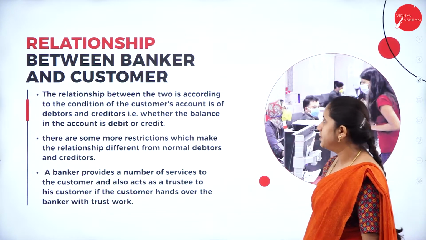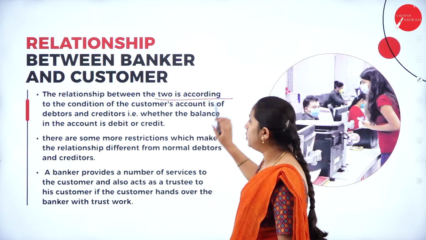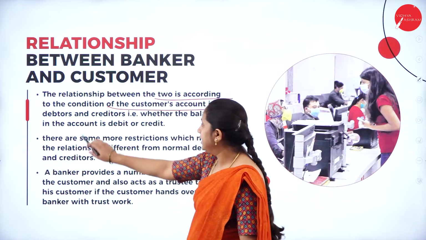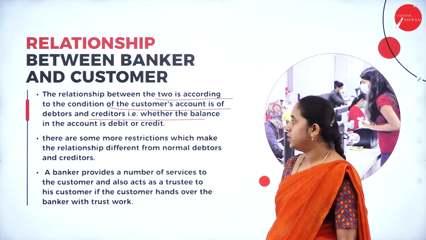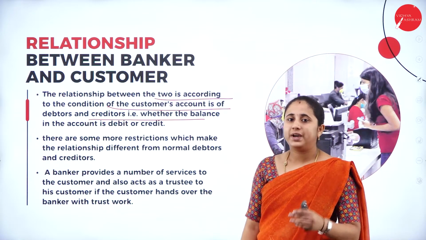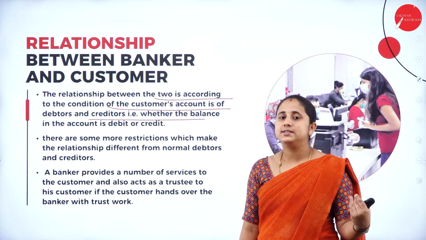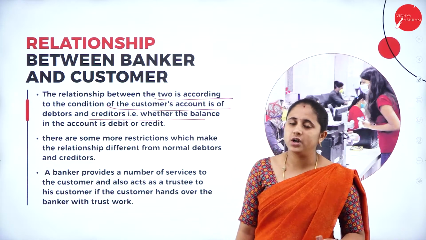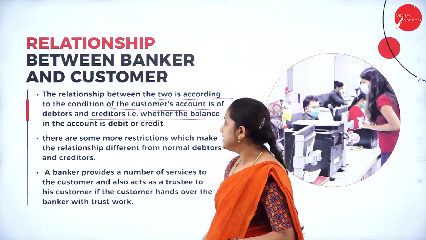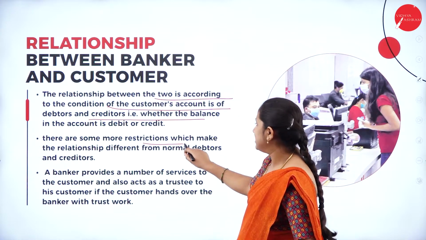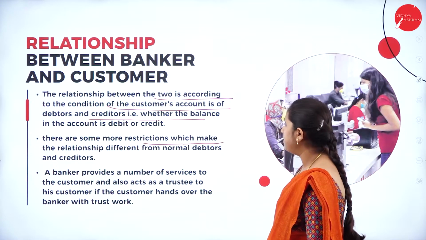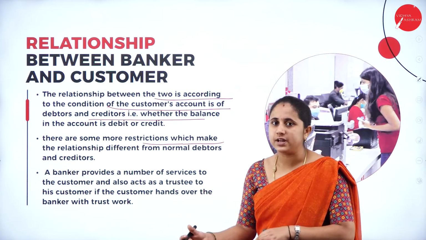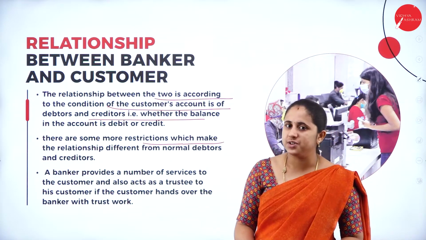Here, the relationship between banker and customer, according to the condition of the customer's account, is that of debtor and creditor. That is, whether the balance in the account is debited or credited. So based on the balance, whether deposited or withdrawn, accepting deposits or withdrawal, lending of monies, there are some more restrictions. These restrictions make the relationship differ from the normal debtor and creditor condition. The normal debtor and creditor relationship is different, and the banker's debtor and creditor relationship is different.